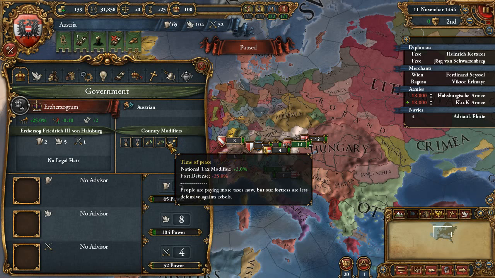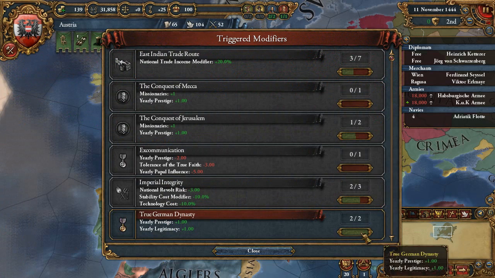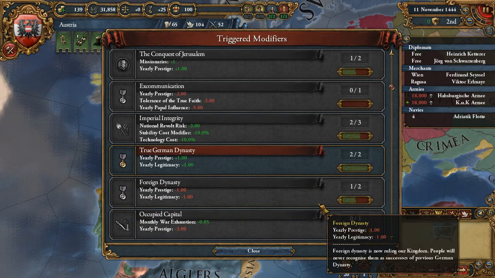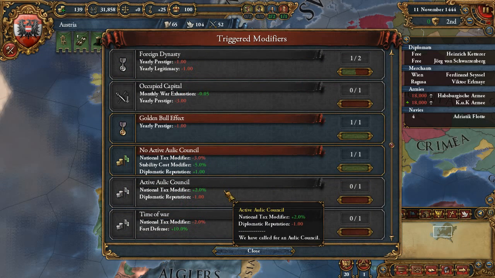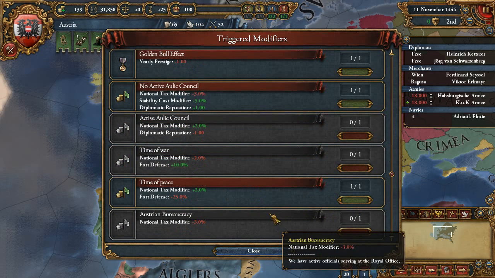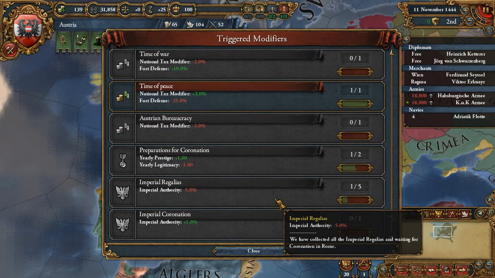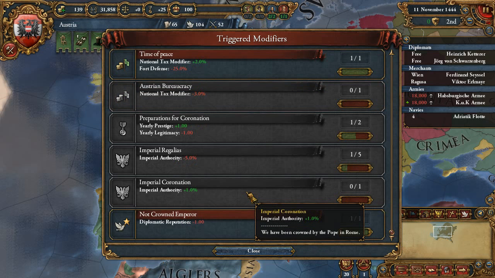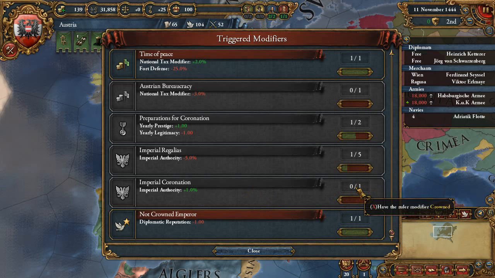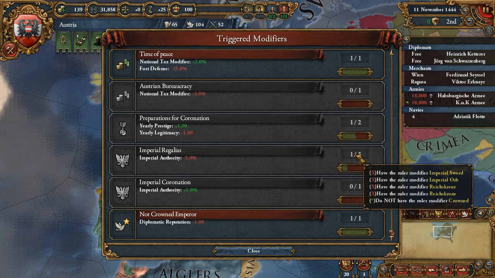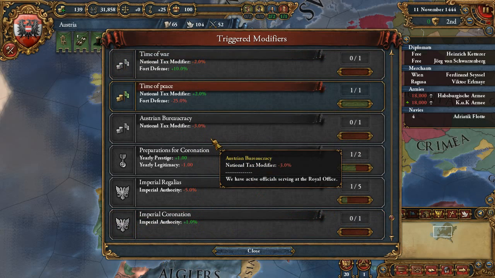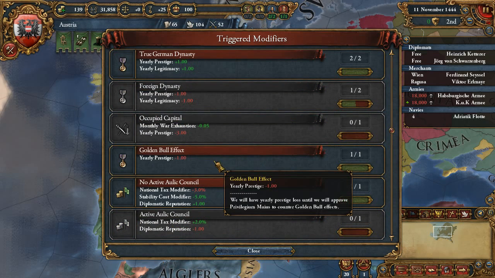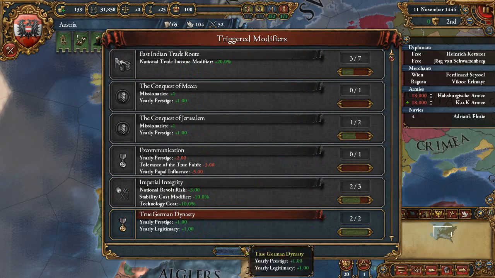We also have not crowned emperor. I believe it is a triggered modifier. Any interesting triggered modifiers here? No active Aulic Council, Aulic Council, time of war, time of peace, Imperial Regalias, Imperial Coronation. It's interesting. We've been crowned. We're not crowned. Not crowned emperor. Austrian bureaucracy. Huh. Close.